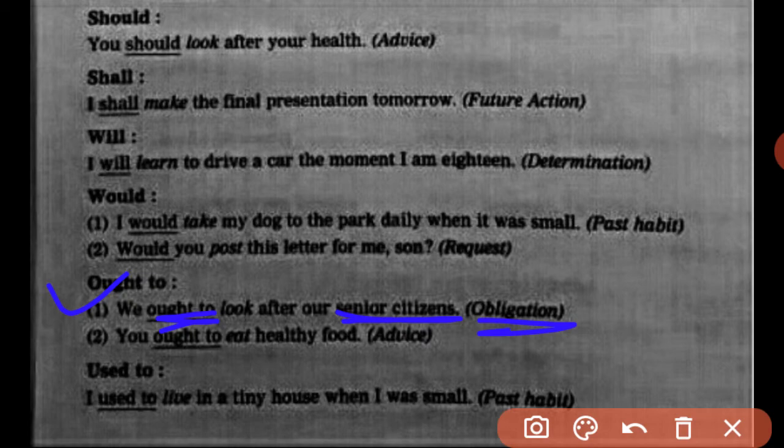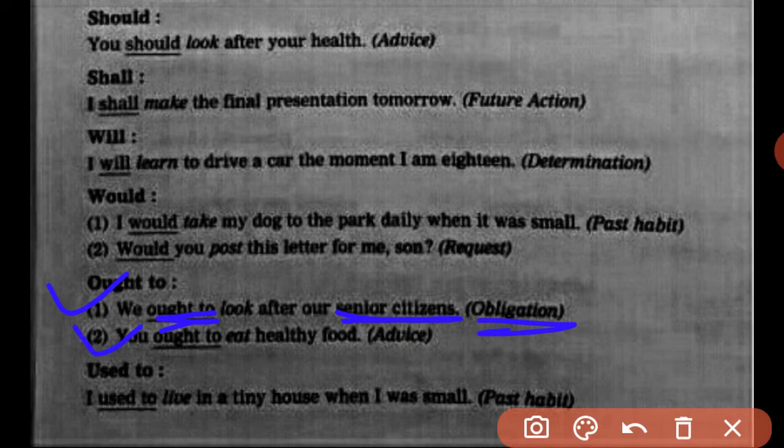So instead of ought to, we can use must in this sentence. How will it be? We must look after our senior citizens. Or we can use have to. We have to look after our senior citizens. All three have the same use as they are related to someone whom we respect.